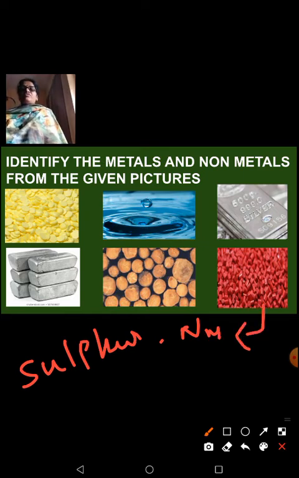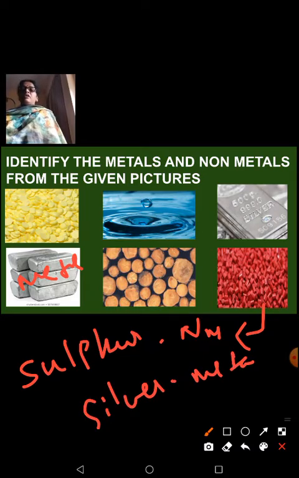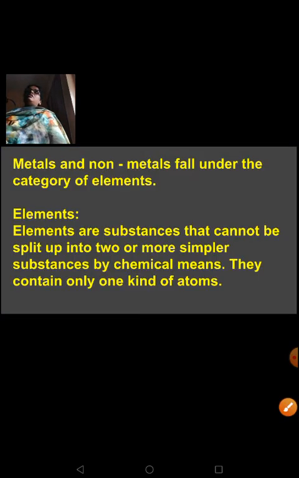Similarly, your phosphorus is also a non-metal. Now coming to gold, gold is a metal. And your silver is again a metal. Now what about this wood and water? We don't categorize them as metals and non-metals. Water is a compound, wood is a mixture. How do we say so? See, metals and non-metals fall under the category of elements.